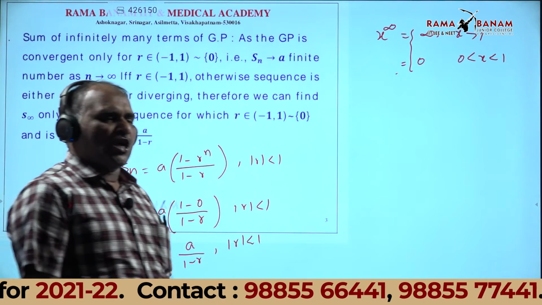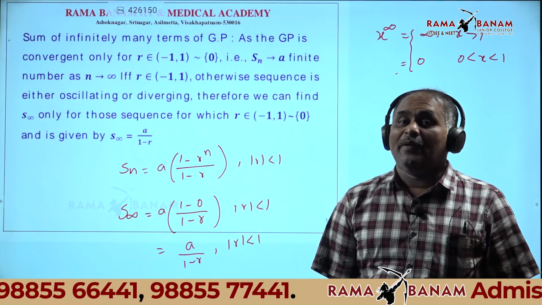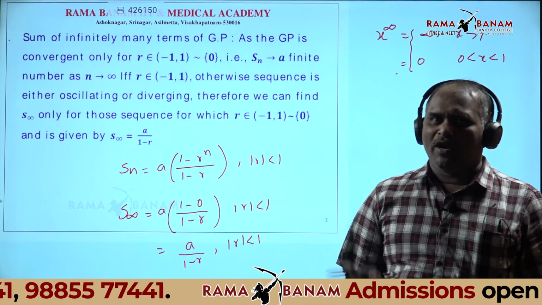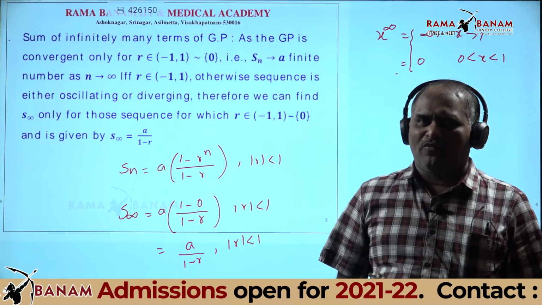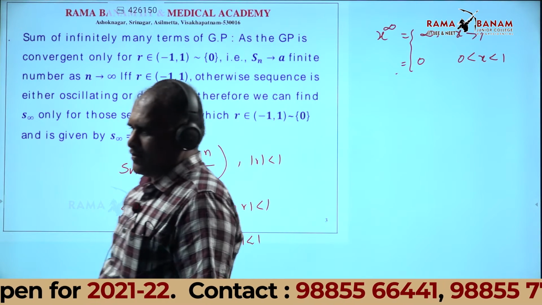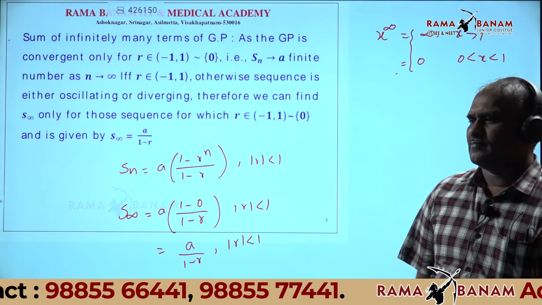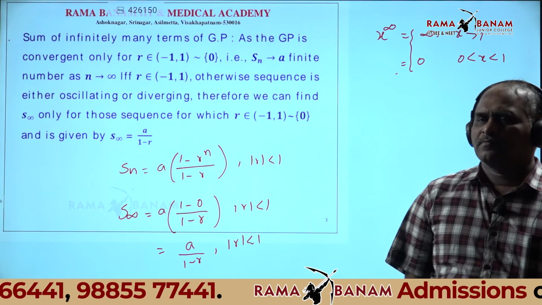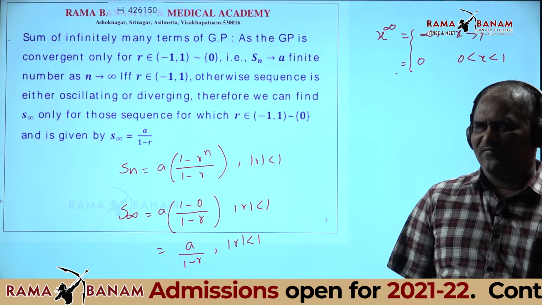What is the formula for the sum of infinite terms of geometric progression? A by 1 minus r. What is the condition on r? Mod r value less than 1. Do you understand? Do you copy? Should we copy the upper paragraph also? That is the definition of sum of infinite terms.